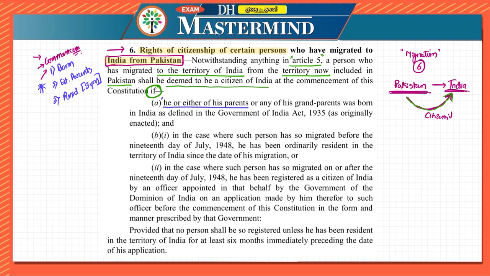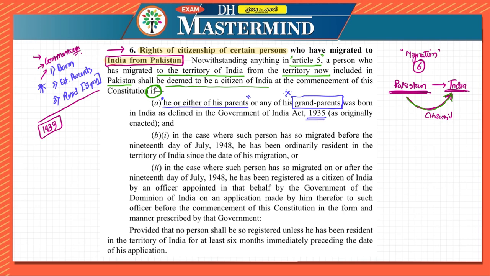So either he or either of his parents, or any of his grandparents. See, in Article 6 they are mentioning grandparents, important for us. So was born in India as defined in the Government of India Act 1935. That is, they are giving the timeline according to 1935.